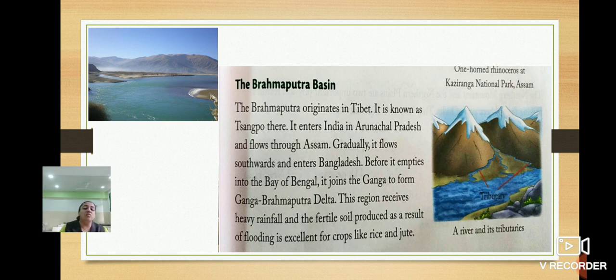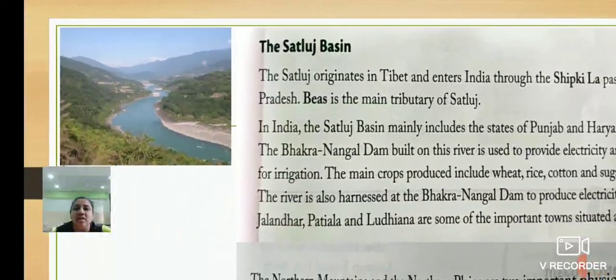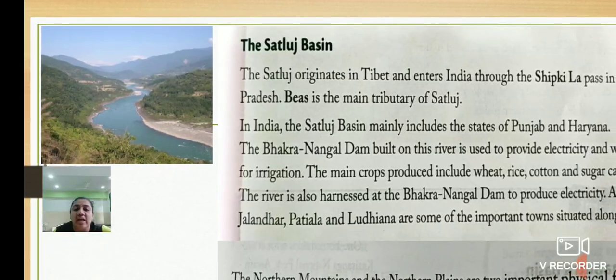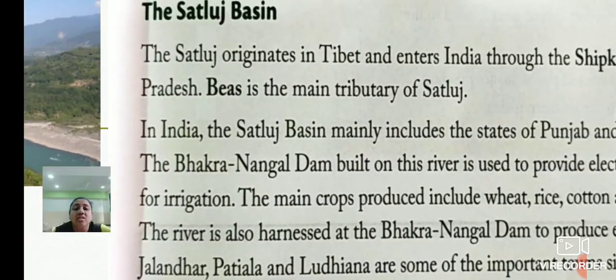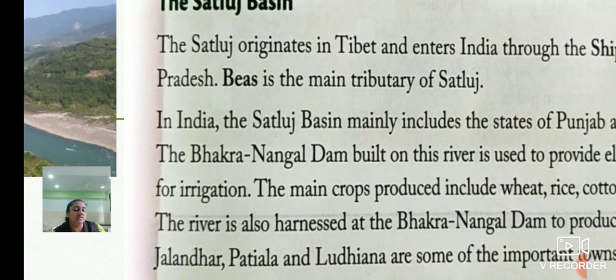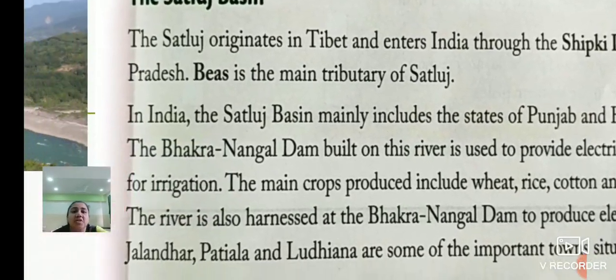Yes, children. Now we'll continue with the Satluj basin. Yes, Satluj is the name of the river. Here in the picture you can see the river and the basin. Now children, Ganga originates in the Himalayas, Gangotri glacier. The Brahmaputra originates in Tibet. Like that, the Satluj river also originates in Tibet and enters India through the Shipki La Pass in Himachal Pradesh.